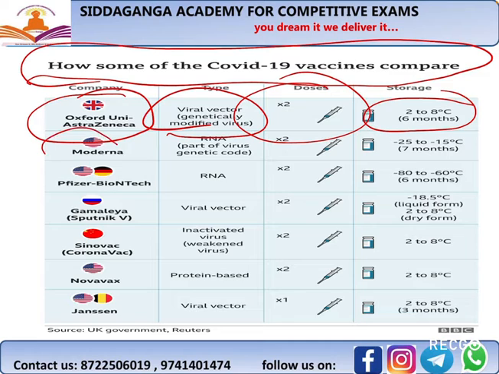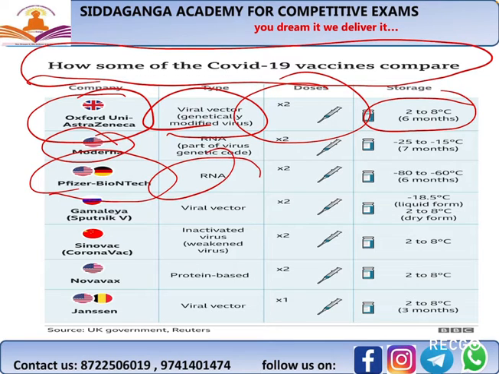Moderna is a US based company. It has developed the Moderna vaccine. It uses the RNA part of the virus genetic code, and again it is a 2 dose vaccine. The storage temperature is -25 to -15 degrees centigrade. Pfizer and BioNTech was developed in collaboration between the US and Germany. It is an RNA based vaccine. Again, it should be taken in 2 doses. It should be stored at a temperature of -80 to -60 degrees centigrade.